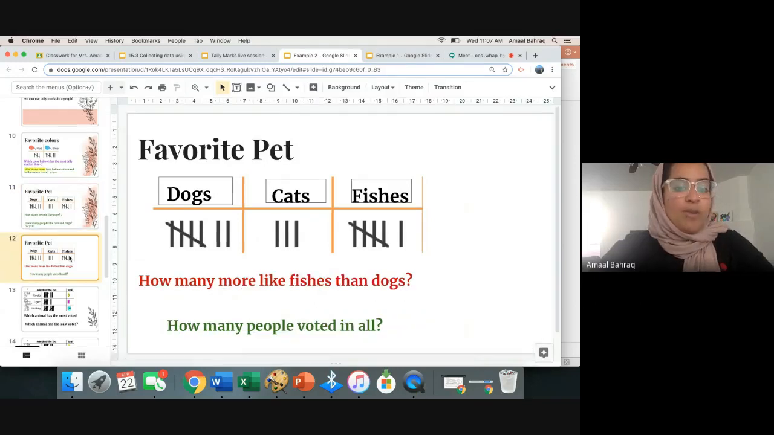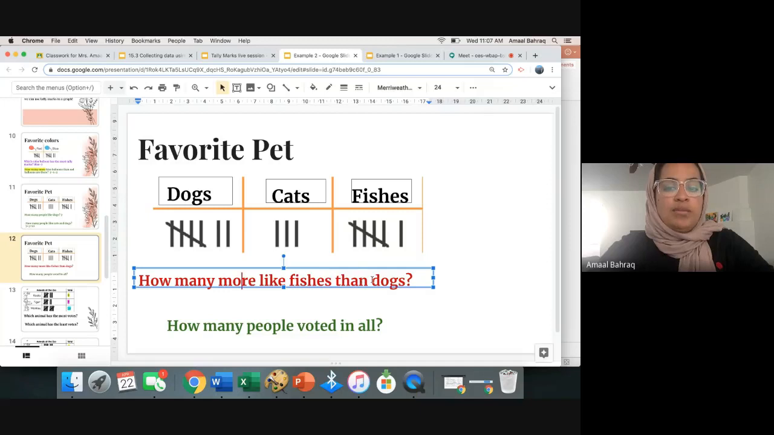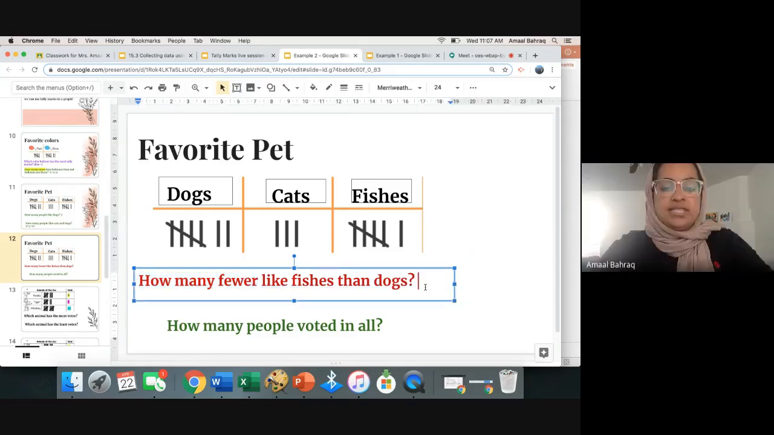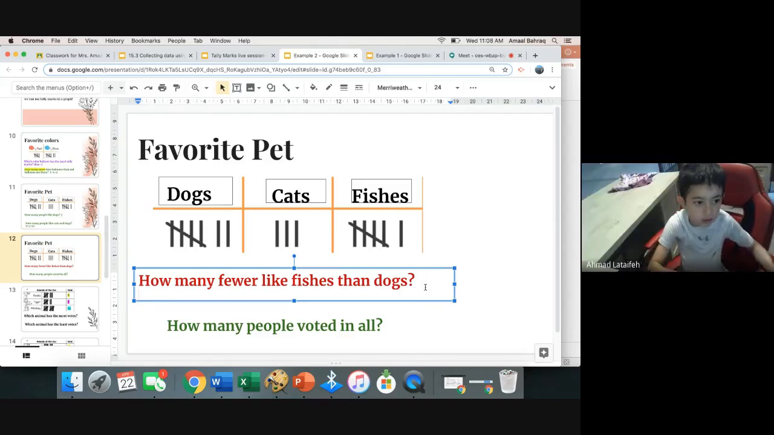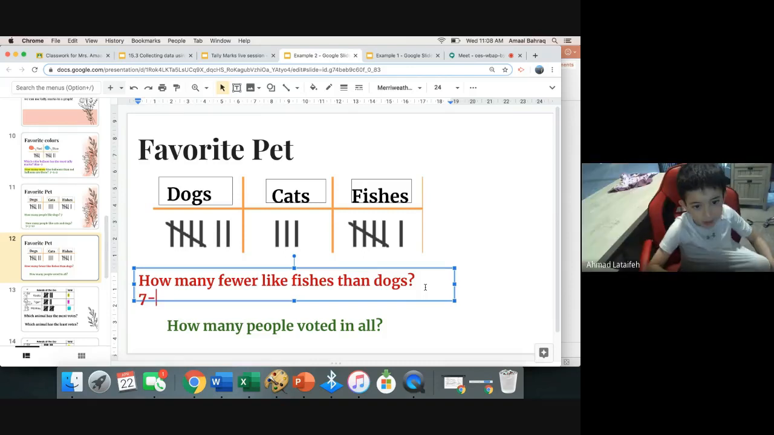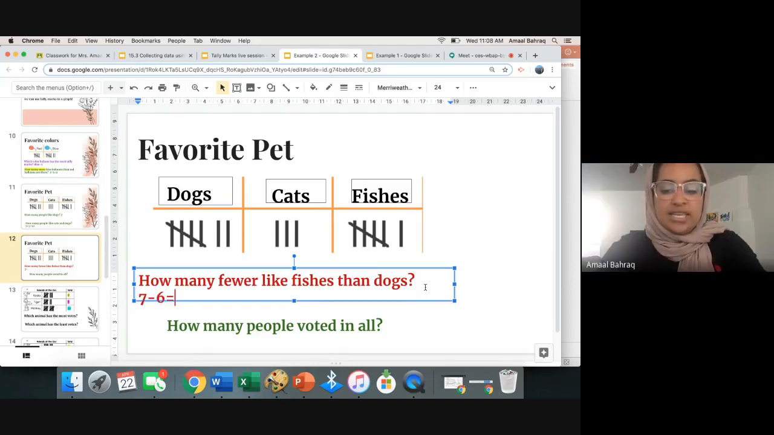All right, we're going to go back to Ahmed Lataifa. Ahmed, it says, how many more? We should make this how many fewer. How many fewer like fishes than dogs? So let's do a subtraction sentence because it says how many fewer. That always means think subtraction. So dogs are 7 minus how many people? Minus 6. 6 equals? Equals 1. Good. 1 fewer person likes fishes.